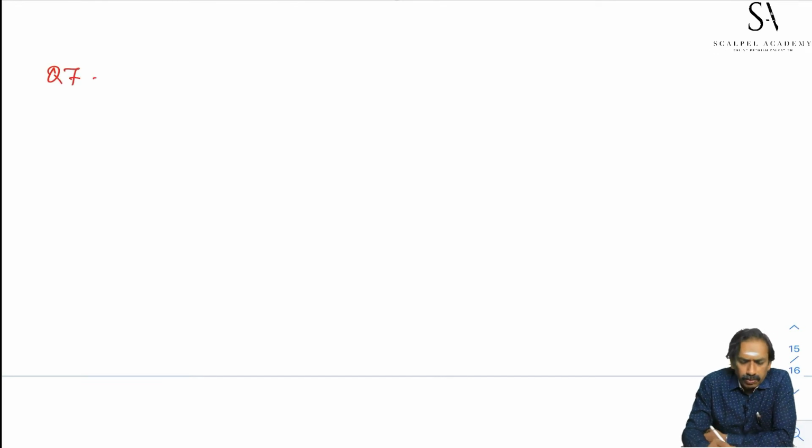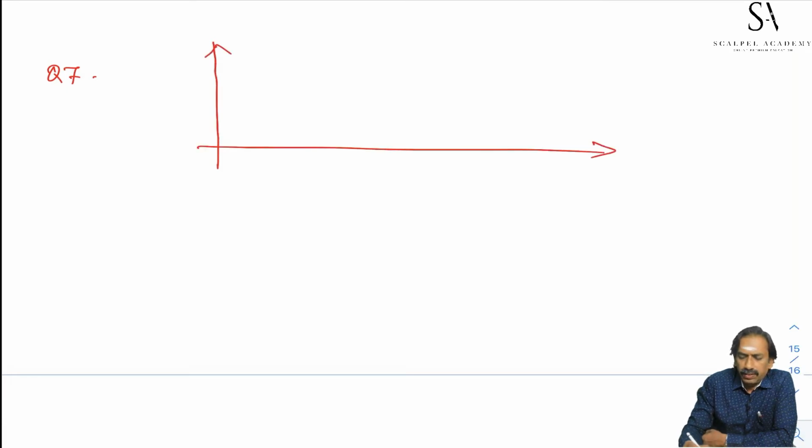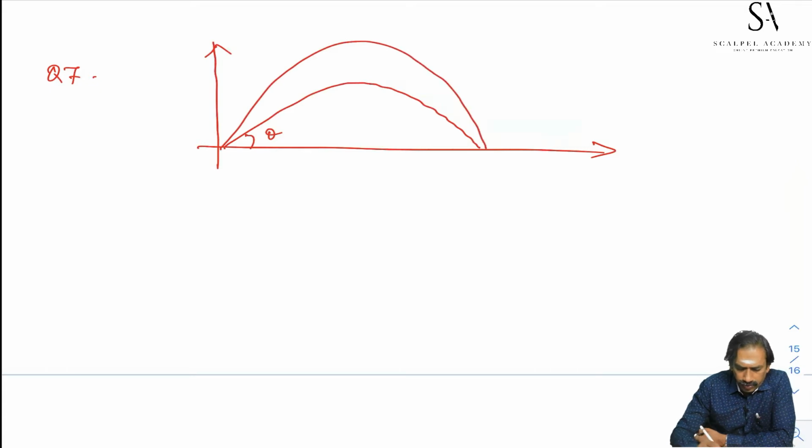There are two angles of projection for which the ranges are equal. Suppose you are projecting at an angle theta, another one at an angle 90 minus theta. For these two angles of projection, the ranges are equal. We are going to show that. So, the second angle is 90 minus theta.